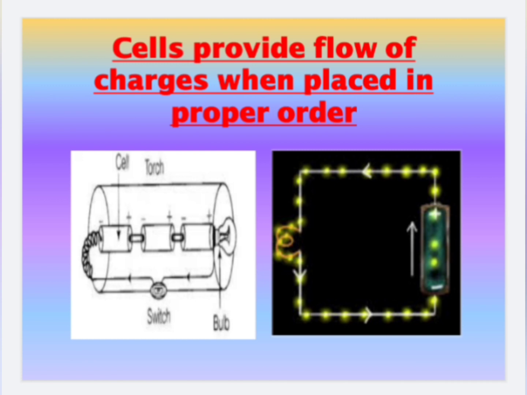Students, note the arrangement of cells in a torch. The positive terminal of one cell is connected to the negative terminal of the other cell. When the two ends of the conductor are connected to the cell or battery, the charges start to flow.